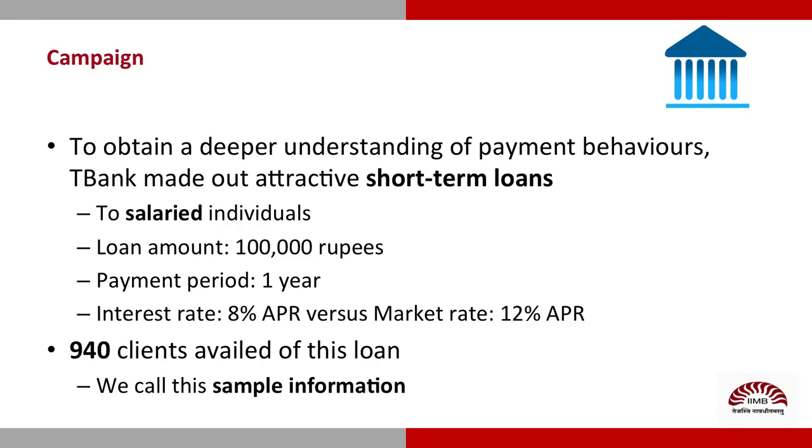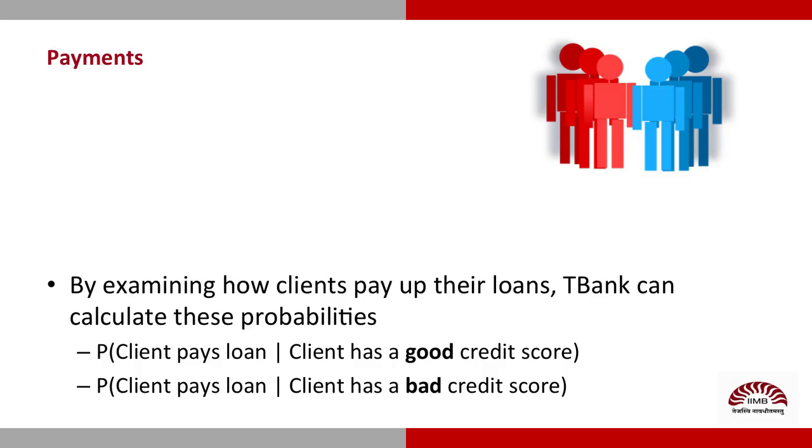940 clients availed of the loan, which had to be paid up in full within 1 year. The interest rate on these loans was 8% per annum, which was way less than the existing rate of 12% APR. The idea was to figure out the default rates for those who received a good score by the ratings agency. And for those with a bad score too? Precisely, Lisa, you've got the point.